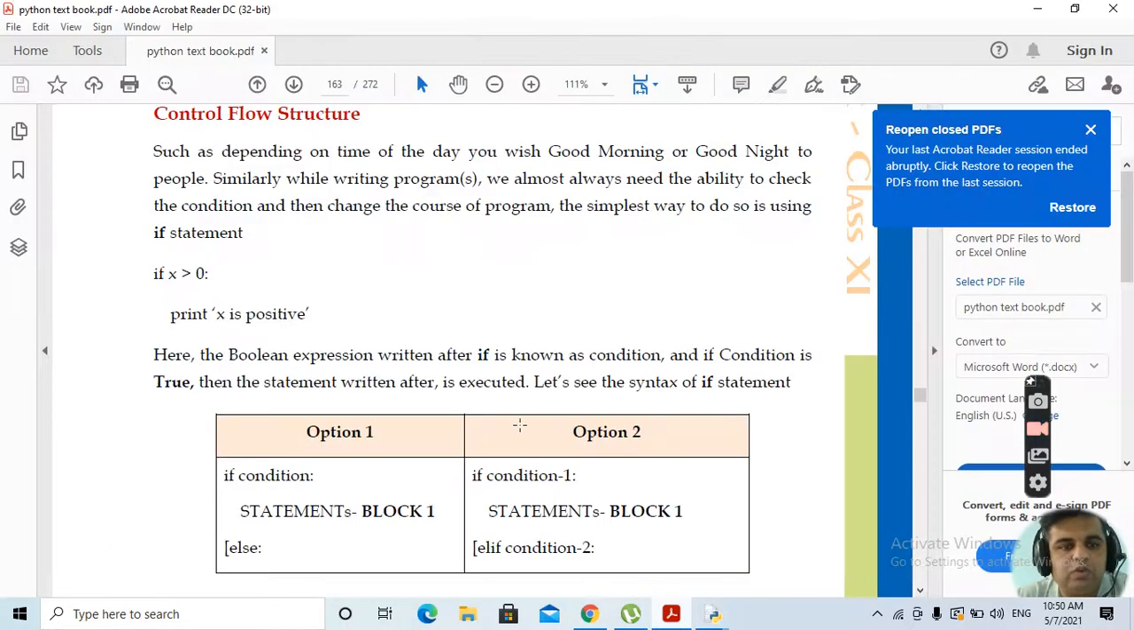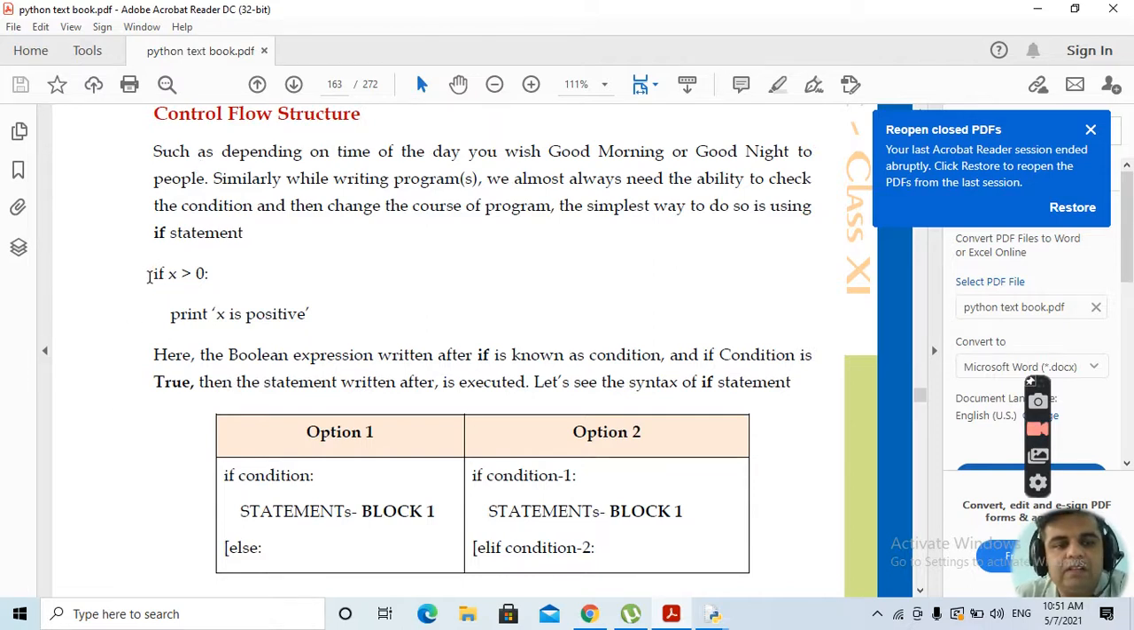Firstly, look at various control structures. So what are control structures? Control structures are used when we want to specify any condition. Suppose we want to find out whether to wish good morning or good night depending upon the time of the day. Similarly, while writing a program, we need to check the condition, and correspondingly the processing will be done. What are the means of doing this?